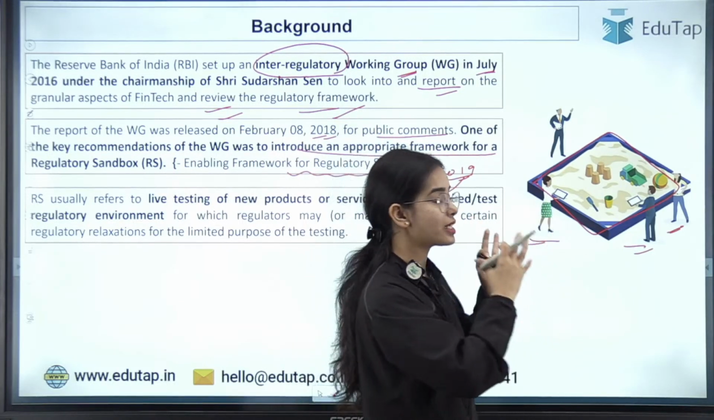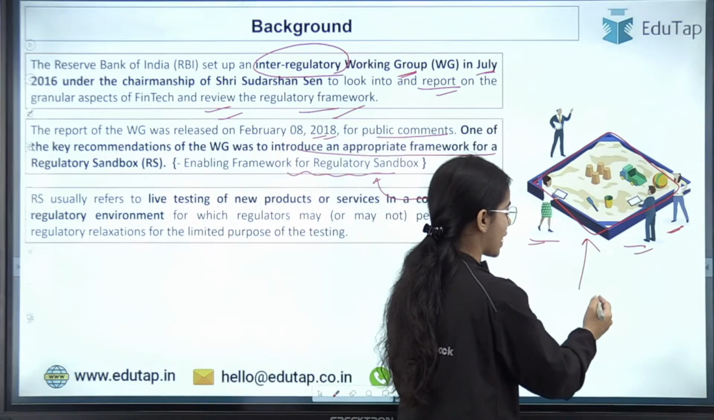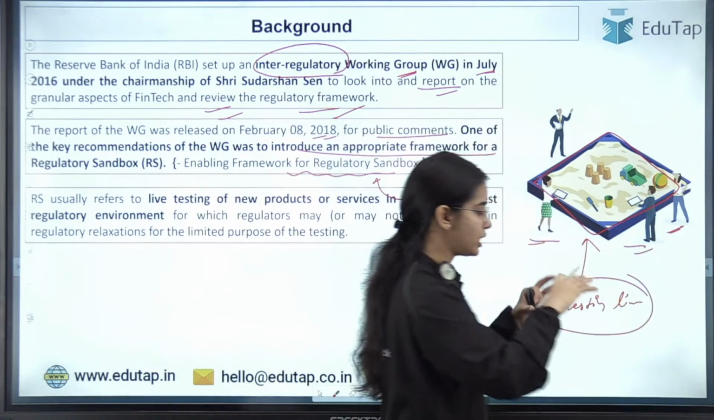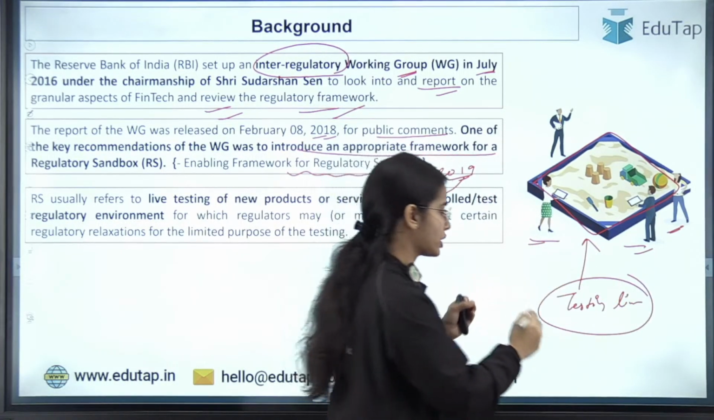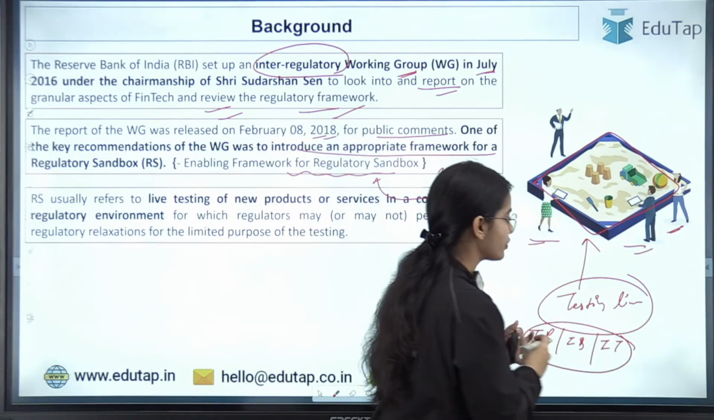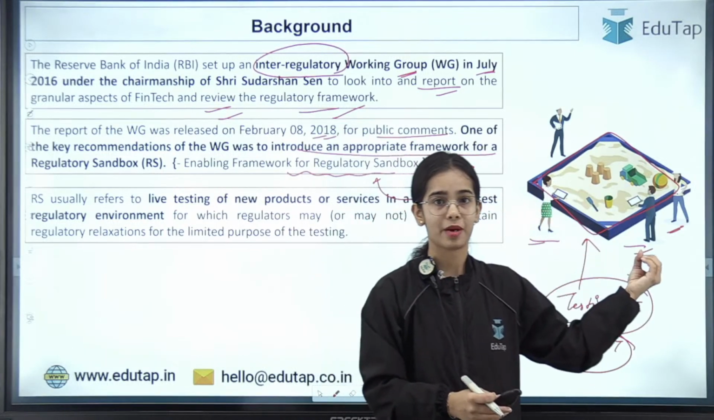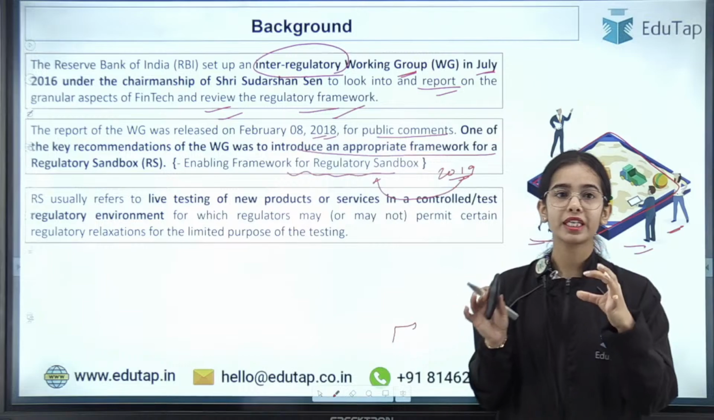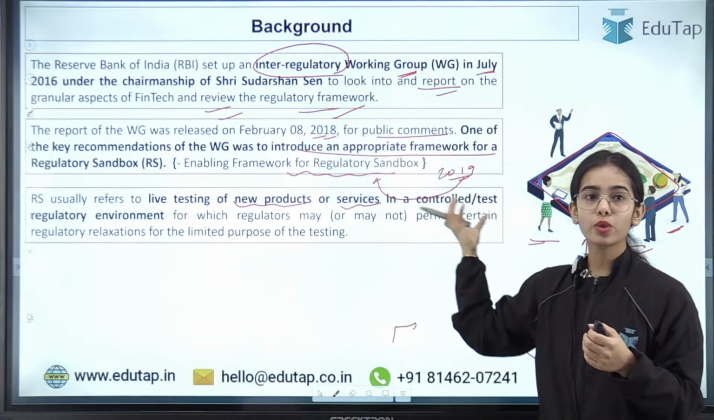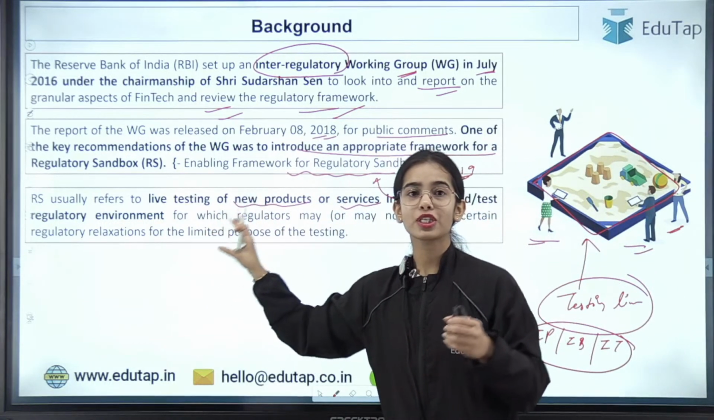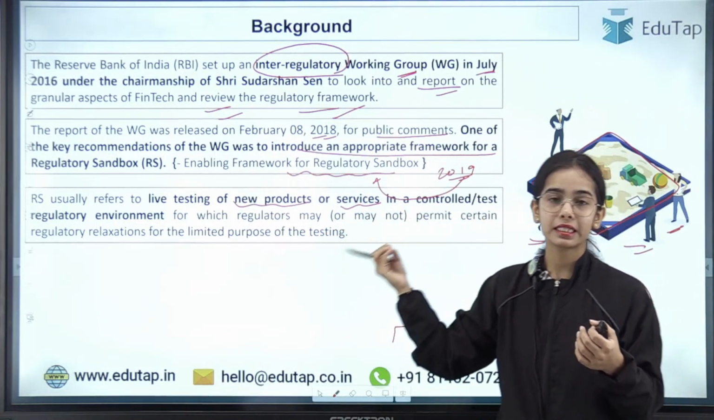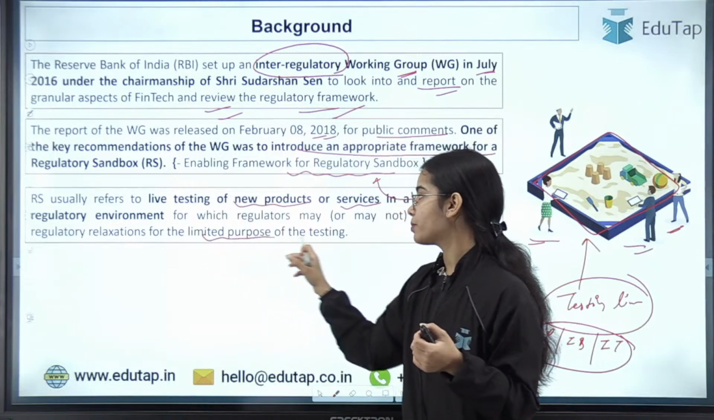Okay, so this regulatory sandbox provides a controlled environment for live testing on a limited set of consumers for the innovative products, services, and technology. The live testing ground is provided under this regulatory sandbox. Regulatory sandbox usually refers to live testing of new products, services or technology in a controlled test regulatory environment, for which regulators may or may not permit certain regulatory relaxations for the limited purpose of the testing.